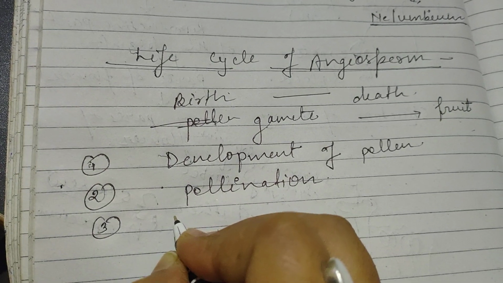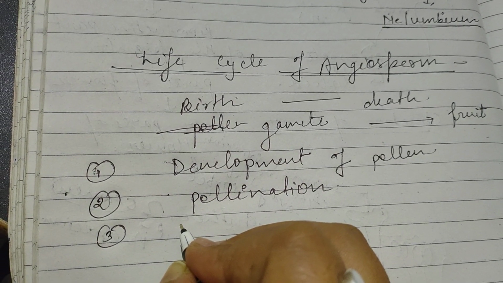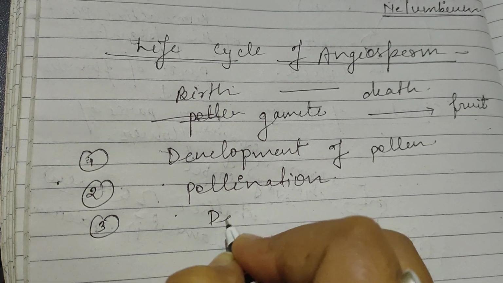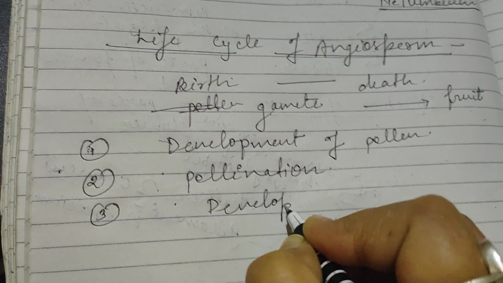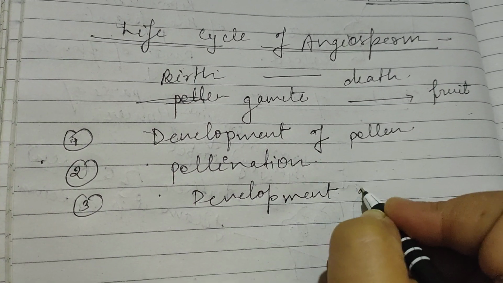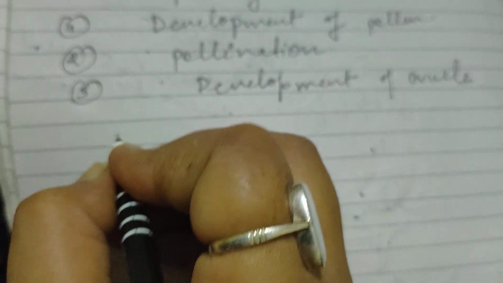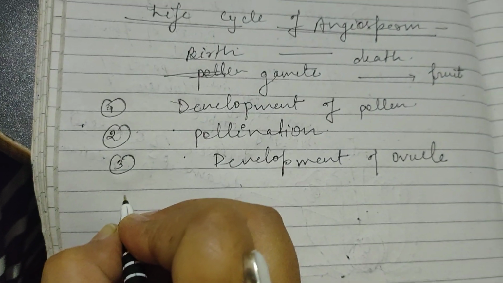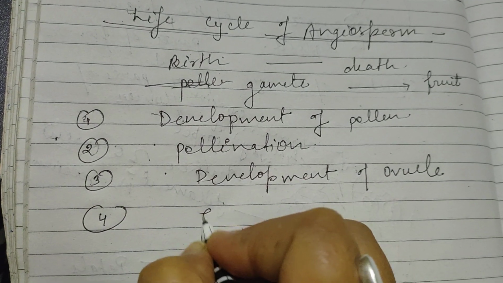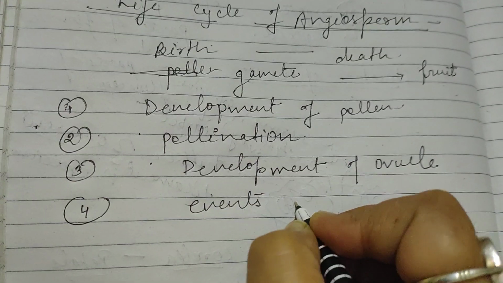Third important point is development of ovule. Fourth point is events of fertilization.